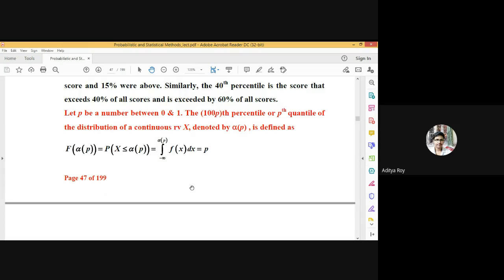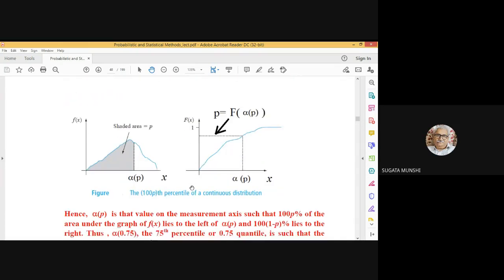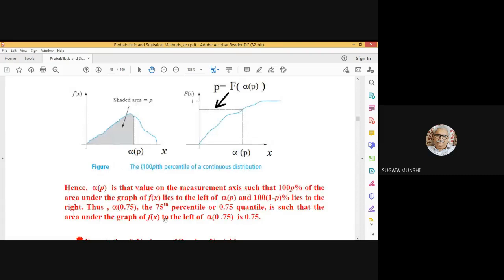It does. Okay. You will require this definition. I think that I'm not sure in your statistics part.